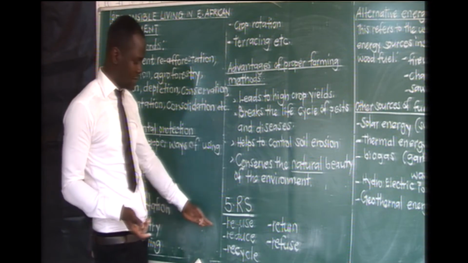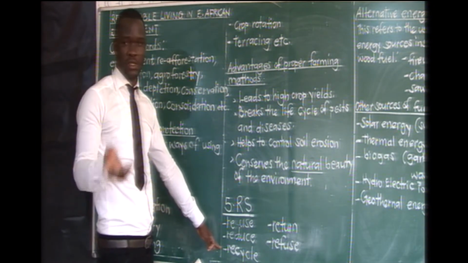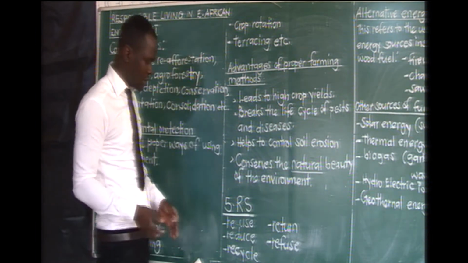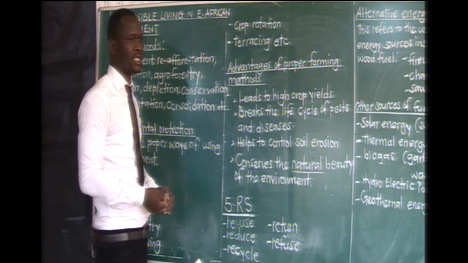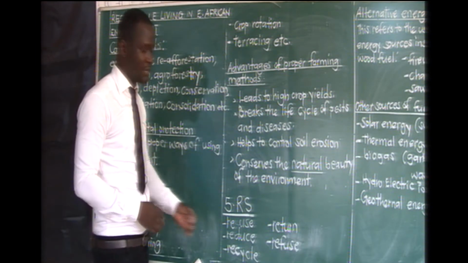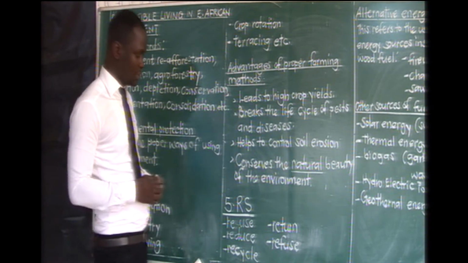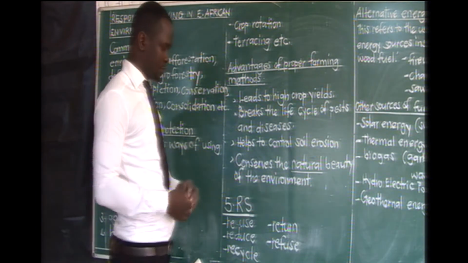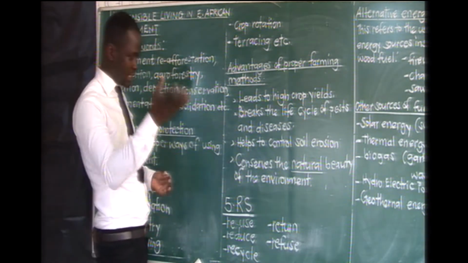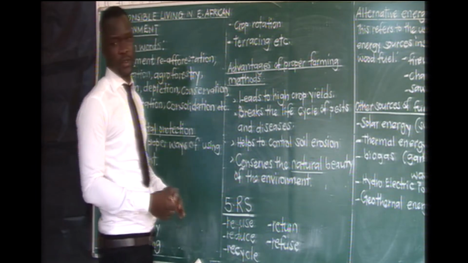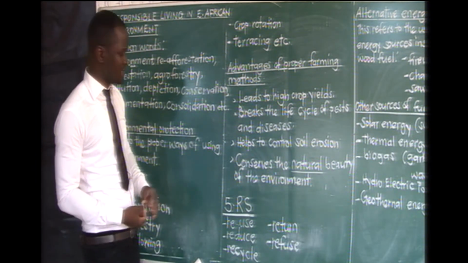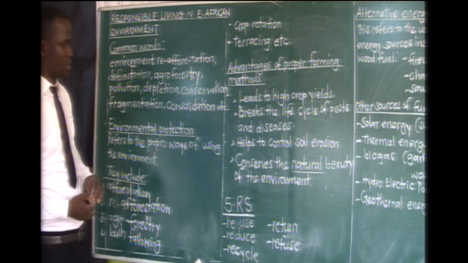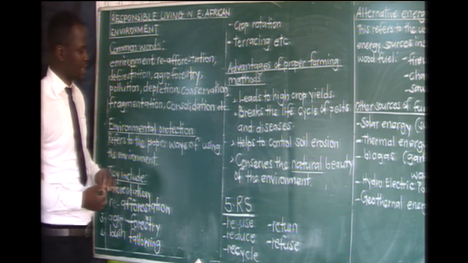For example, after drinking a soda, you throw the bottle, not knowing that instead of it littering the compound, it can be used again to make other good products. Then return, which means what you used, you can take it back, and finally refuse. So these are the 5 R's that support the environmental protection or proper use of our environment.